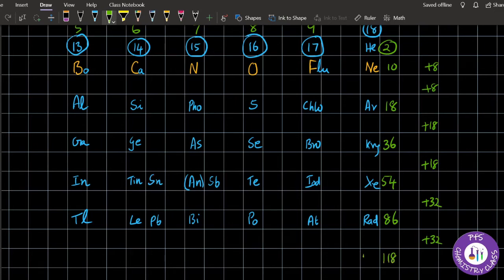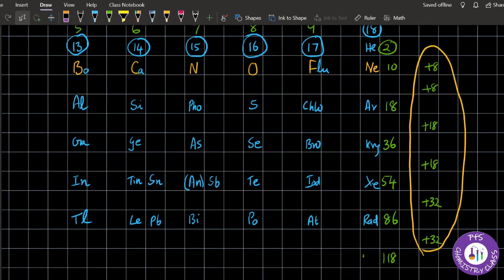I will tell you the names of these later, as the IUPAC name will be different for this. We will see this later. So you have to add 8, 18, 32. These are the magic numbers you have to remember, which will help you to remember the atomic numbers of all the elements. Now we will try to write the atomic numbers of each group separately.